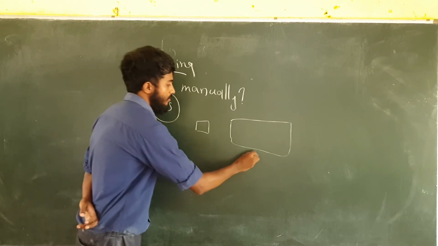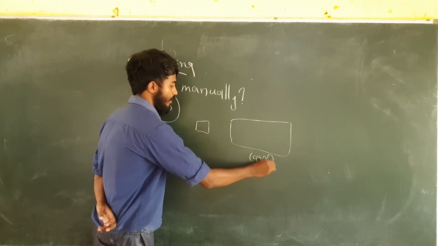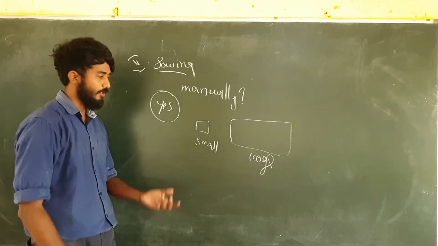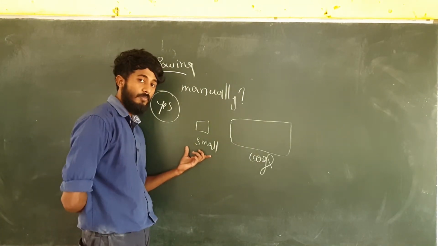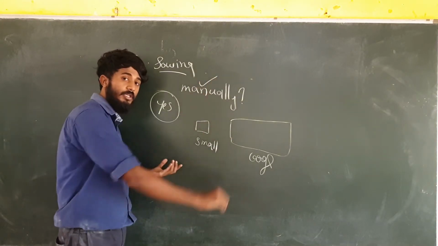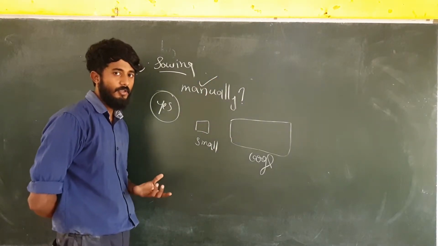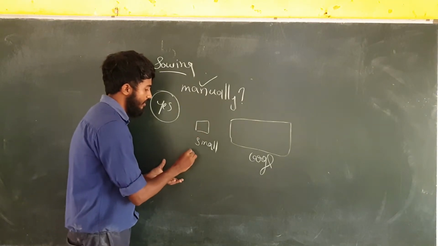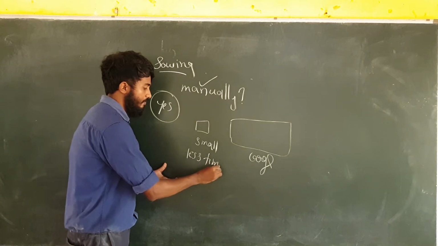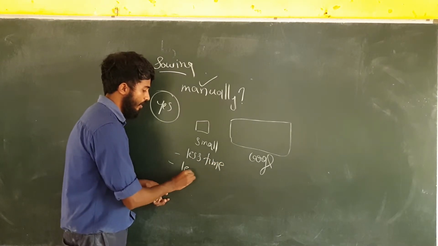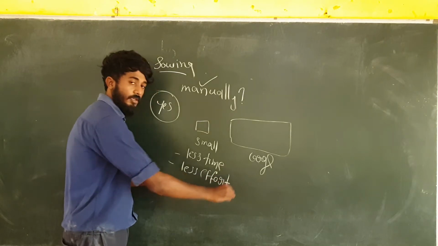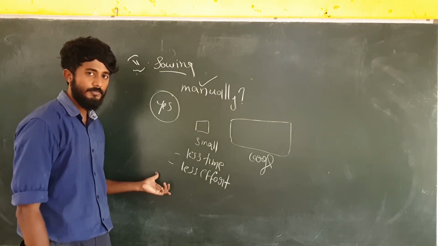This is a large field and this is a small field, isn't it? In the small field, the sowing can be done manually, with human effort. Why? Because for doing this, only less time and less effort is required, isn't it?